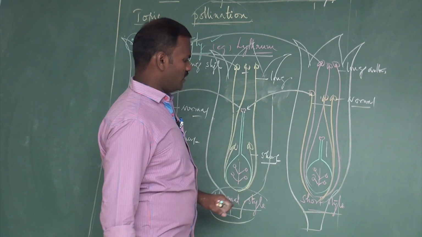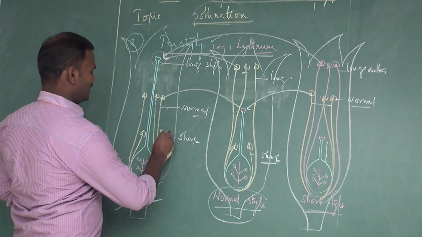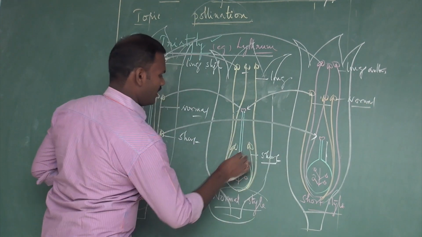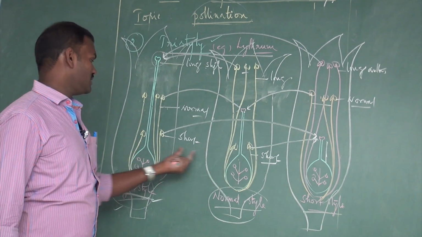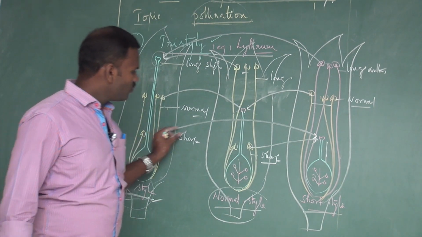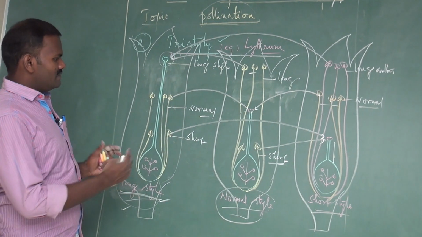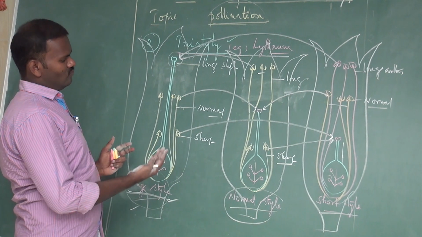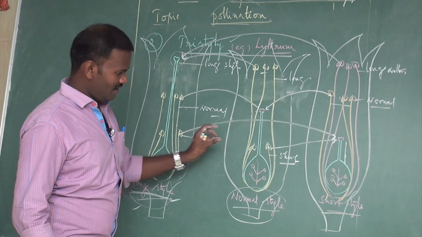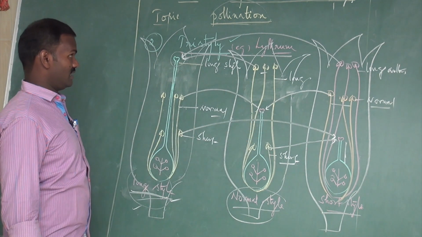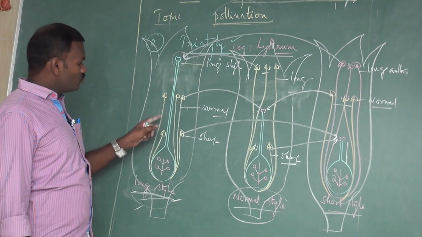And if you take this third one, short style, they can receive the pollen grain from the other two types. Here also possible, and here also possible. These two short stigma, short anther can donate the pollen grain to the stigma of the same length. So there are three different types of flowers involved for pollinations. They take place between the organs of the same length. These are called tristyly. They cannot be pollinated with their own type.